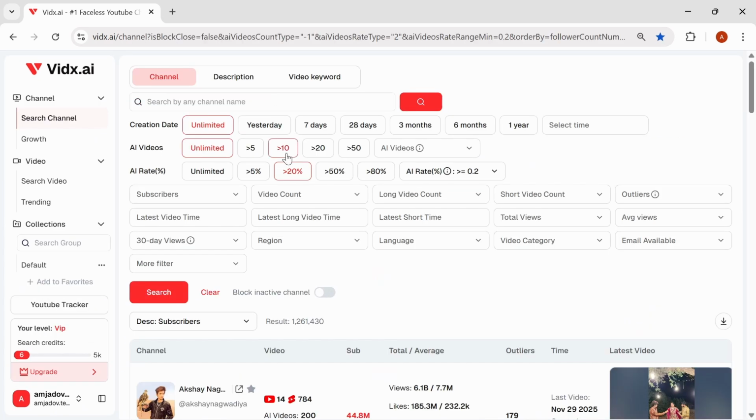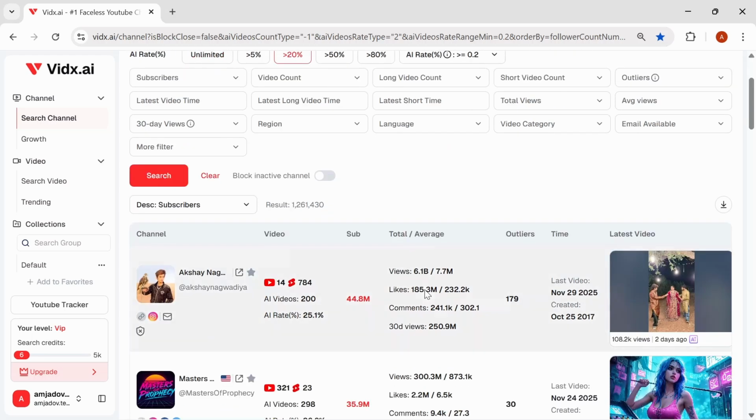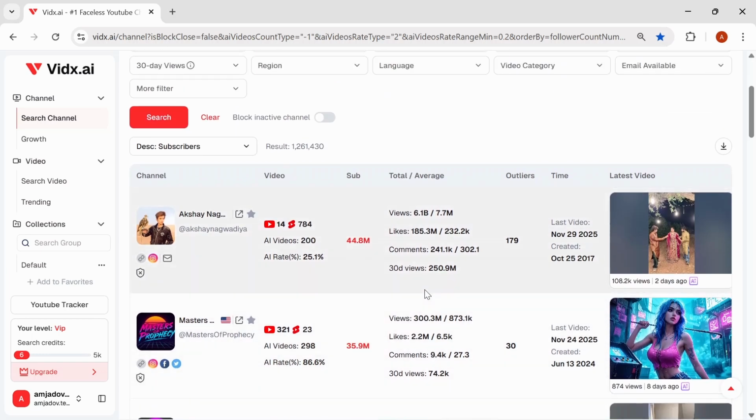So basically, Vidx AI is an AI platform built for creators who make faceless videos. You want to do fast research, or you want to build data from real channels via videos or trending categories. Then it gives you ideas, analytics, and predictions, of course.